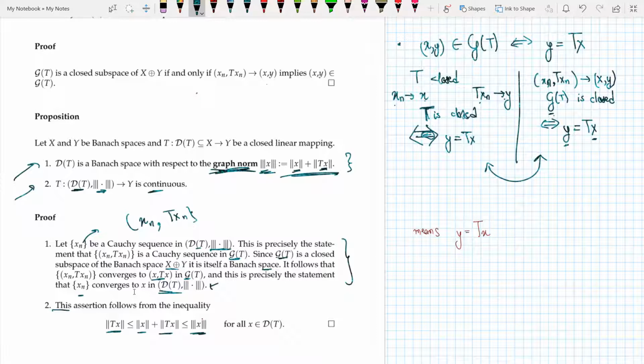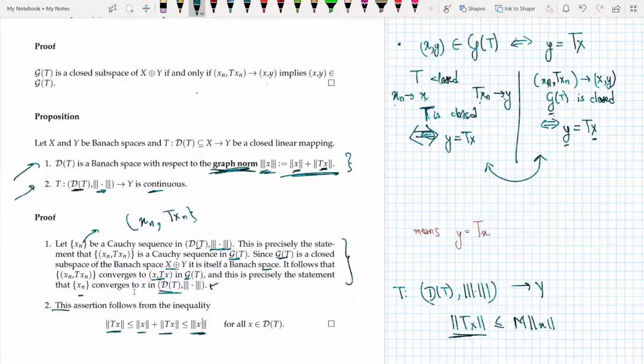So it is going from D(T), which is equipped with the triple norm, to Y, this T. So if I have any element here, say x, what I needed to prove for continuity was that the norm of Tx is less than or equal to M times the norm of x.